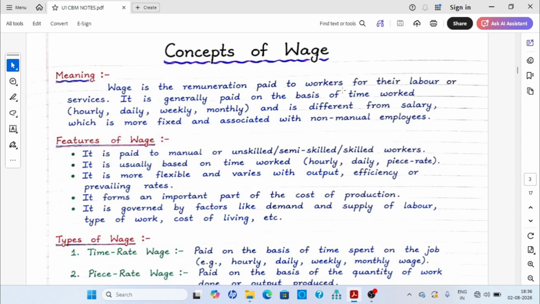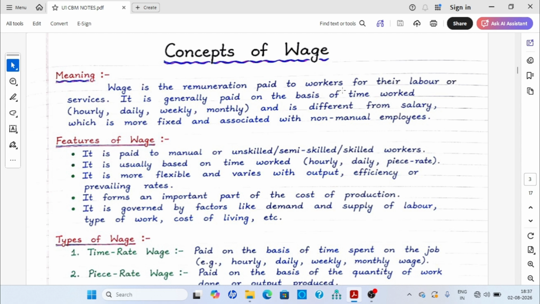If a person worked around 25 days in a month, then the employee will be calculated on a daily basis, and based on those 25 days the person will get paid. Weekly means if a person works only 2 weeks in a month, then only 2 weeks of remuneration will be provided to the employee.